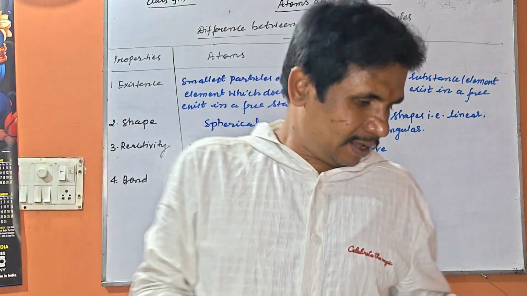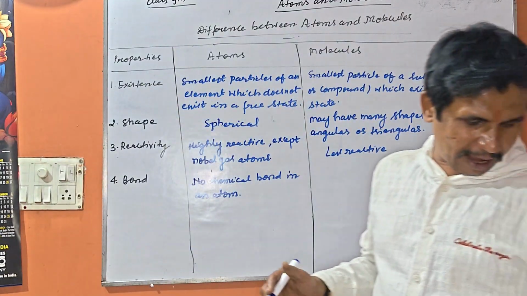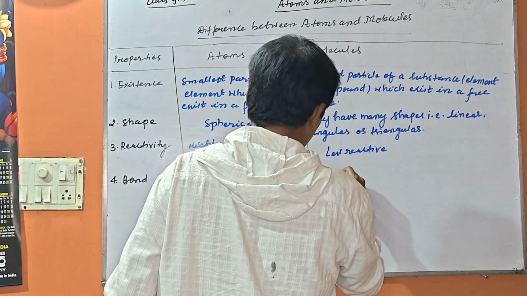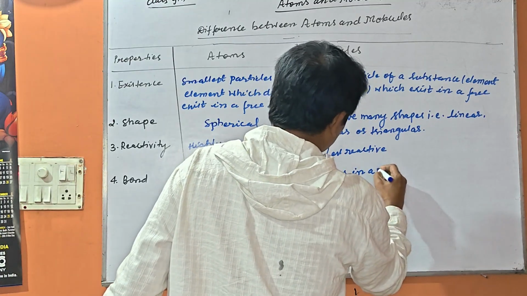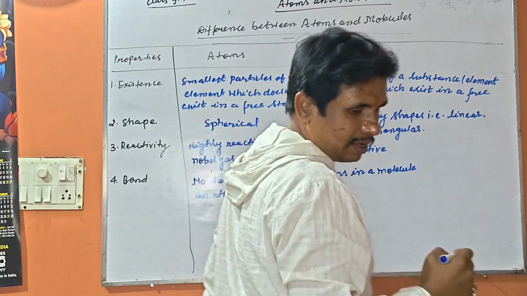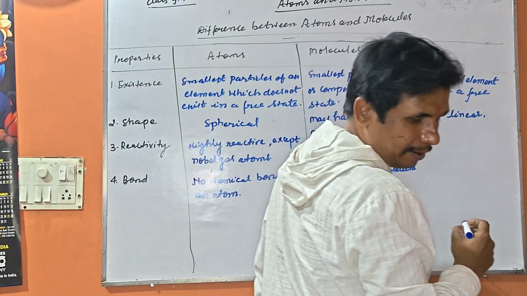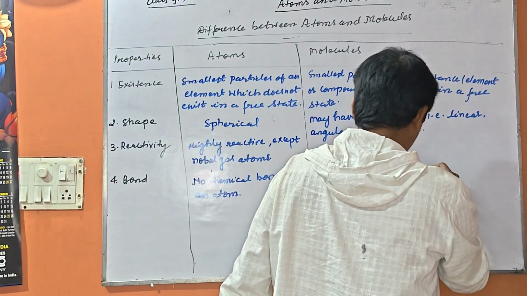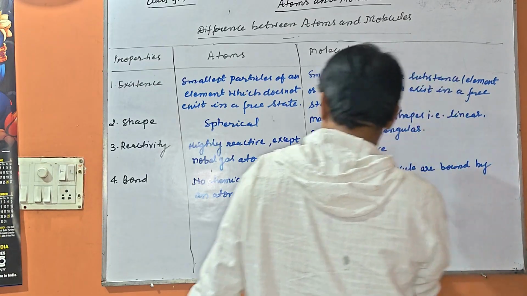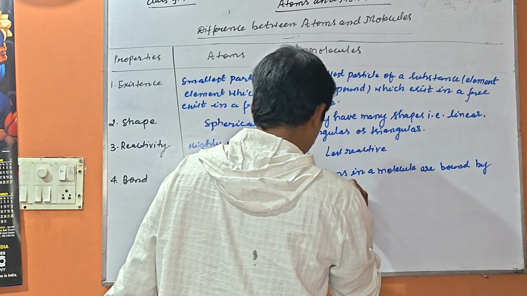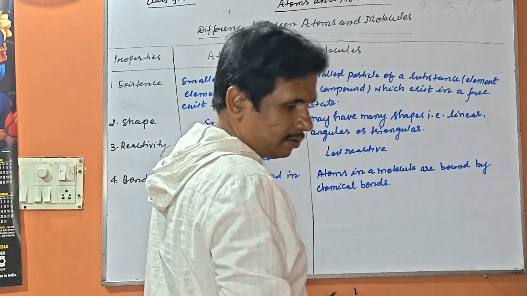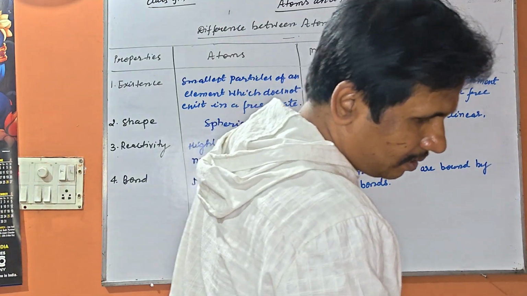But atoms in a molecule are bound by chemical bonds.